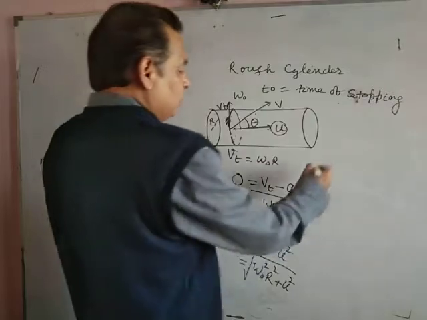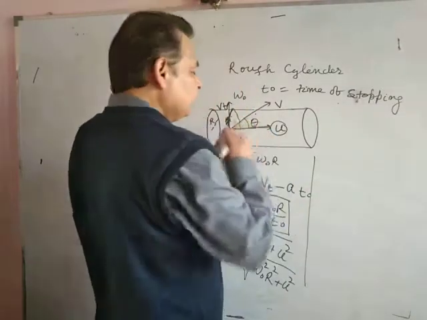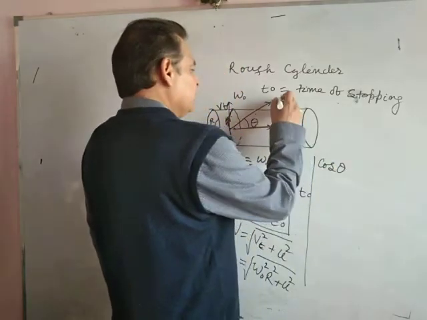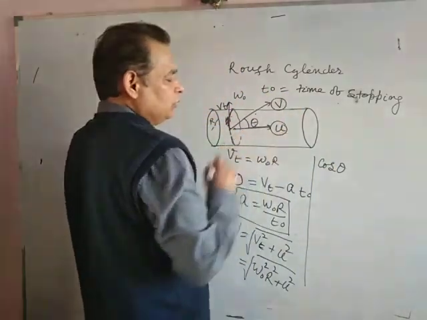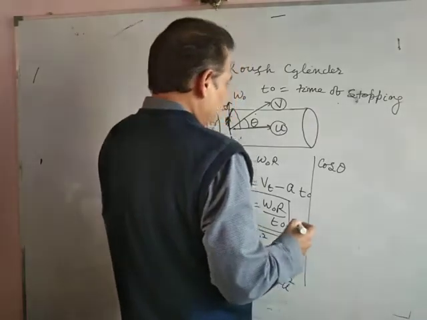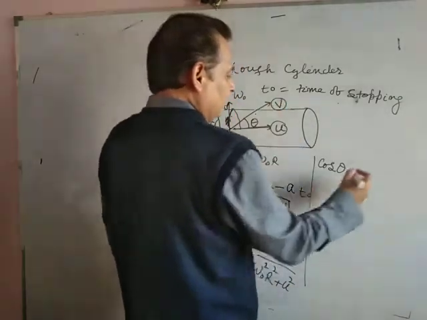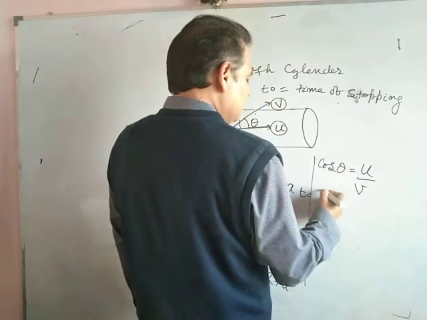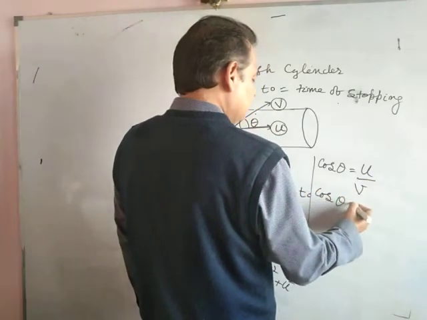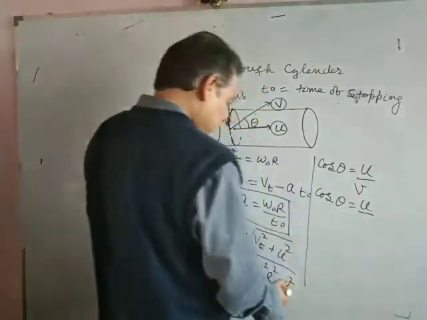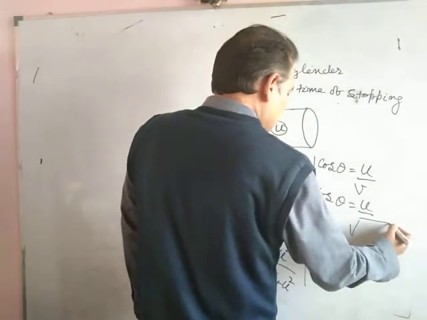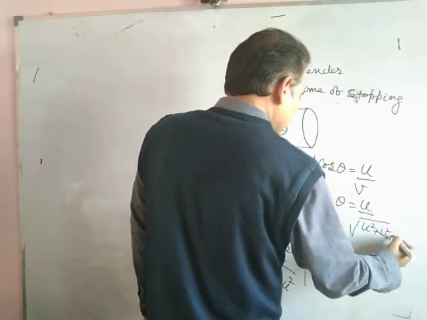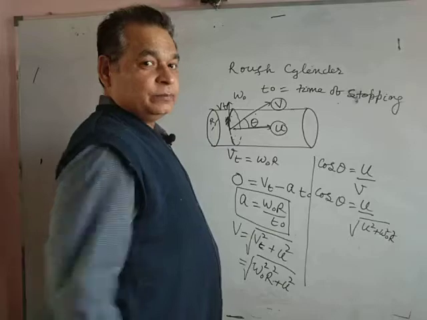Now, about this theta: cos theta will be u upon v, the resultant velocity. I am very sorry, u upon v. That is, cos theta is u upon the square root of u squared plus omega naught squared r squared. Any doubt?